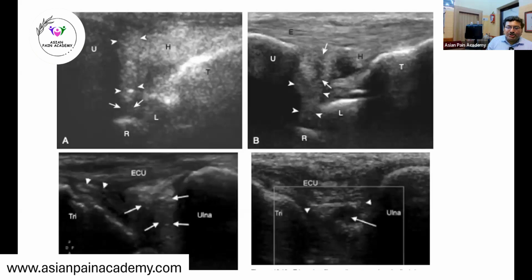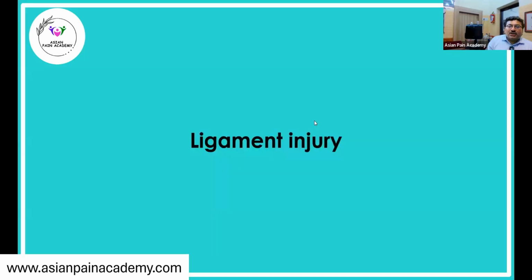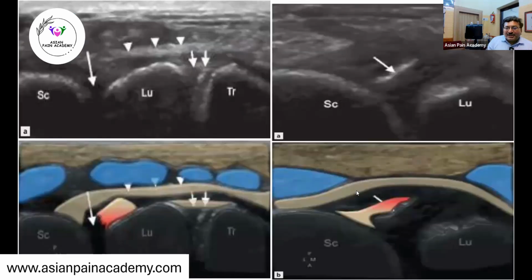Then TFCC injury. It is quite possible that this TFCC could be injured. So we have the extensor carpi ulnaris, and in between the triquetrum and ulna we have the TFCC, and a TFCC injury might happen. So there will be development of a crack like this.